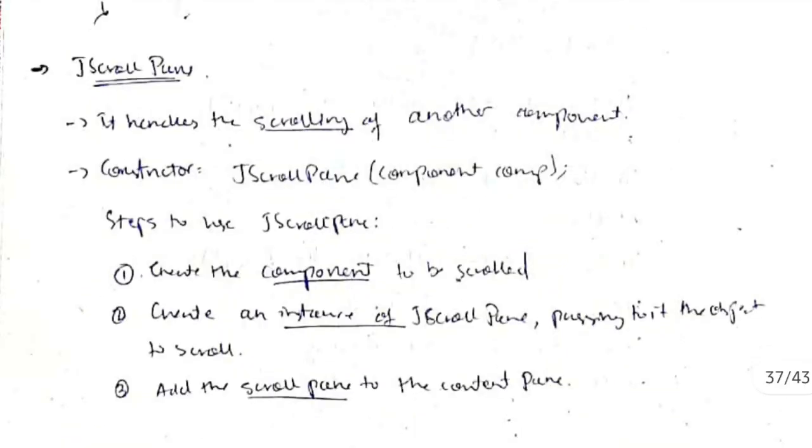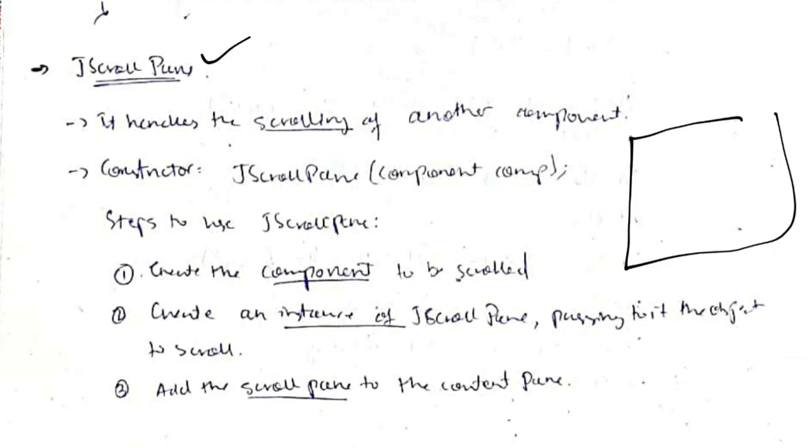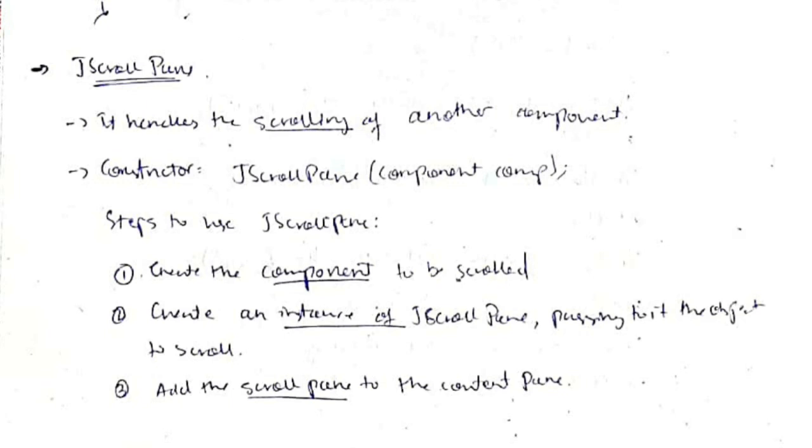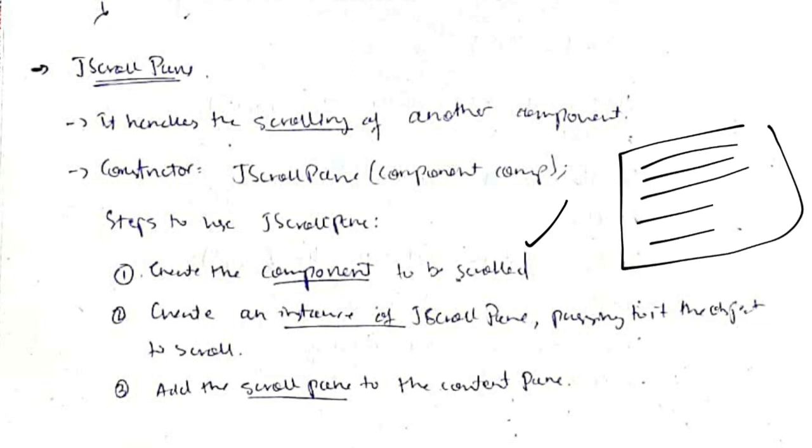Okay, the next one is J scroll pane. Scroll pane means if you have zoomed in on any website, at that time here 2 margins appear, right, which will have the scrolling button here. If you scroll, this web page will go up and down, and from here if you scroll, it will go left and right. So that will be initialized by using 3 steps. First one is create a component to be scrolled, means create the web page where you will have all the data which is to be scrolled.